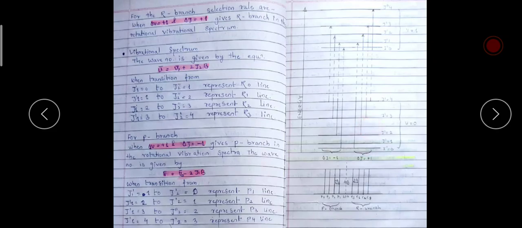Now for the R branch, the selection rule is delta V is equal to plus 1 and delta J is equal to plus 1, which gives the R branch in the rotational vibrational spectrum. The wave number is given by the equation nu bar is equal to nu 0 bar plus 2J2B.